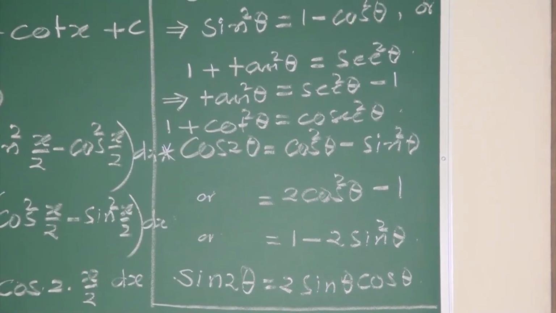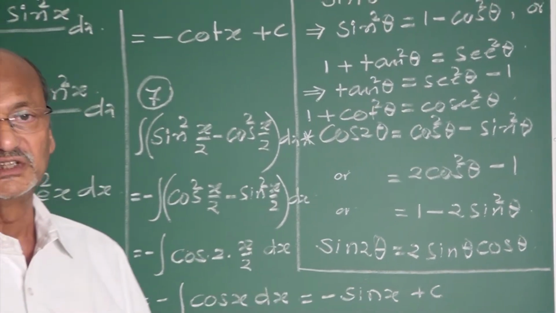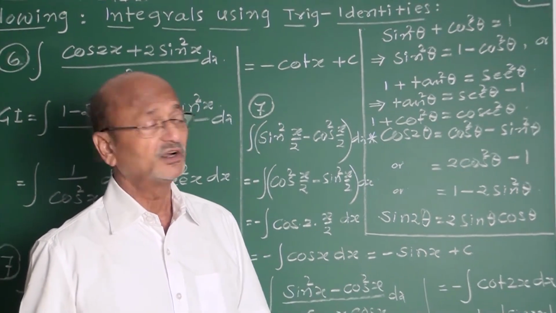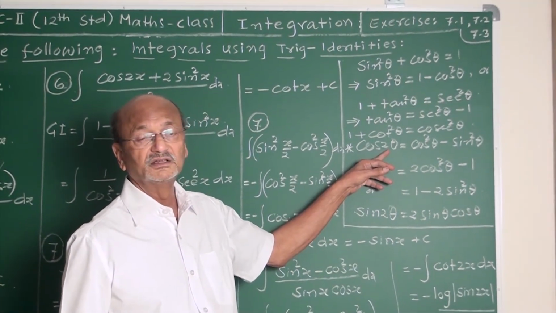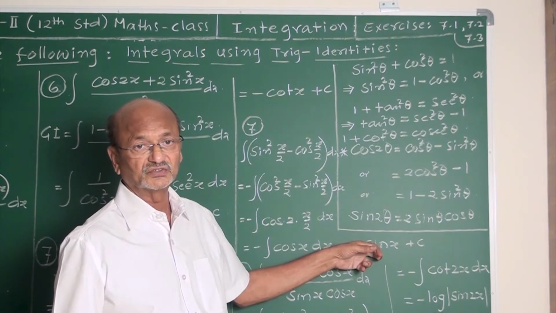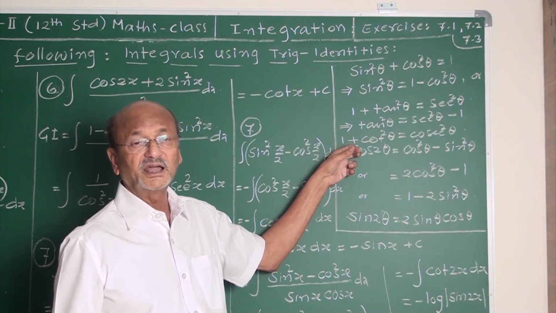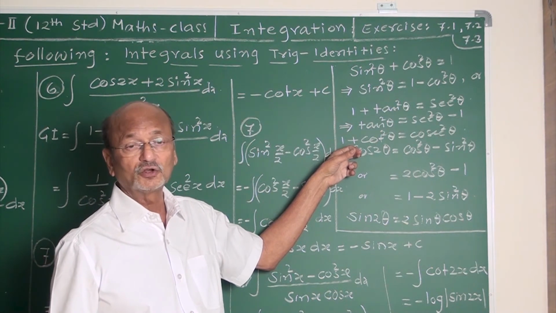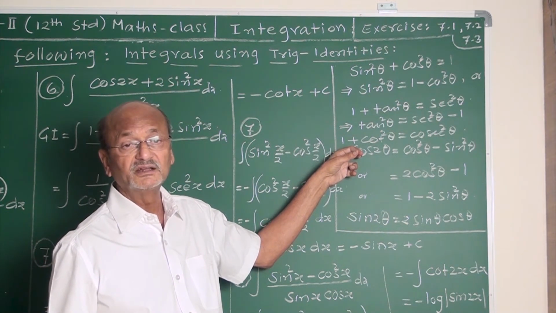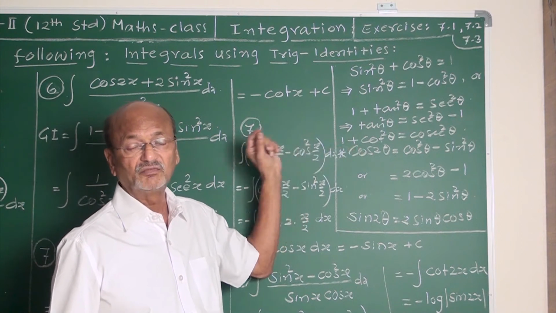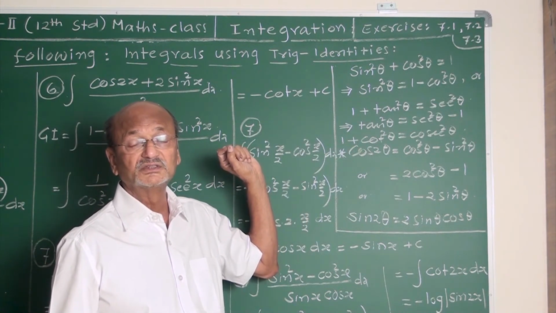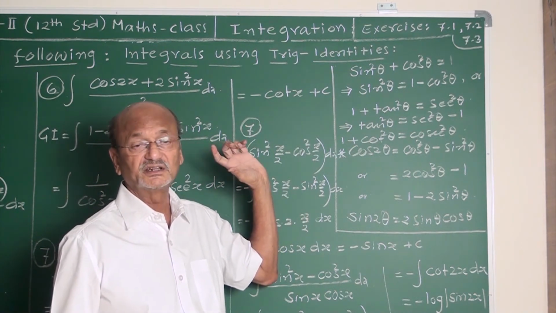Mainly, presently we use these like that. Even, my friend, instead of 2 theta you may write other multiples: sin 3 theta, cos 3 theta, tan 3 theta. In finding the integrals of sin cube, use the sin 3 theta formula.